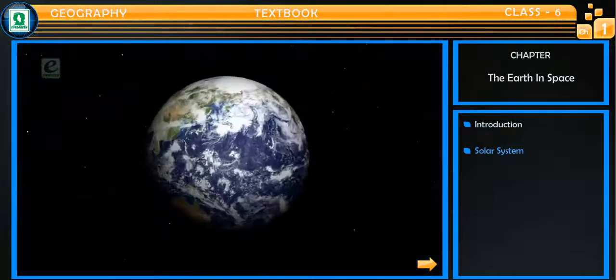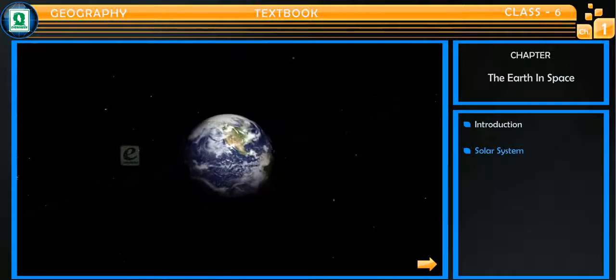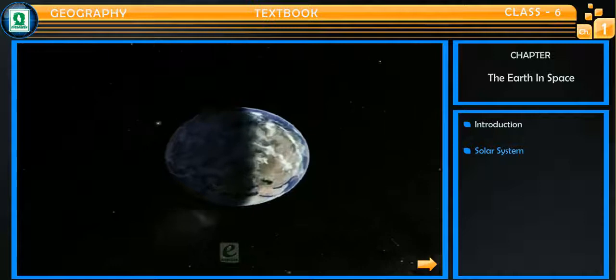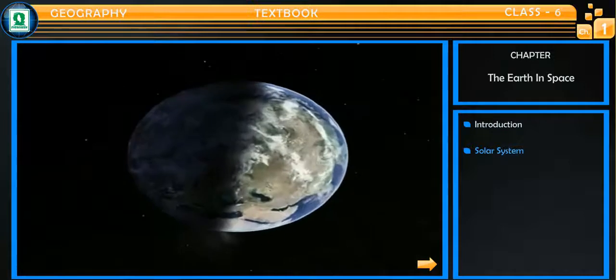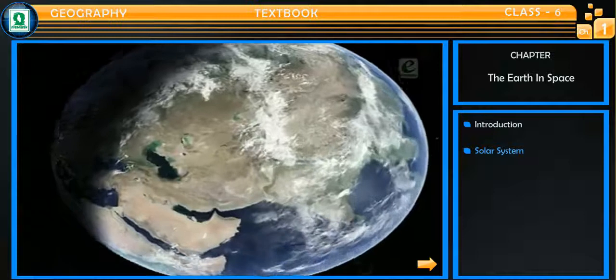The shape of our planet is more or less like a sphere that has been compressed. The shape of the Earth is unique, so the scientists have described it as geoid, which means Earth-like shape.